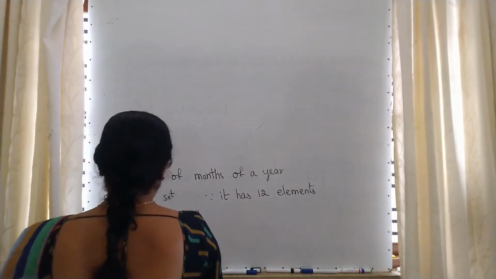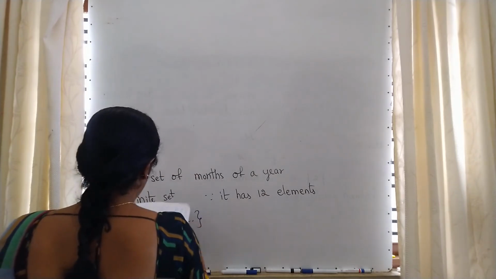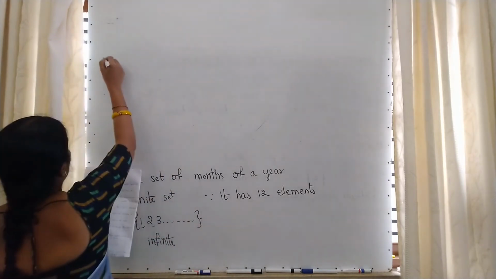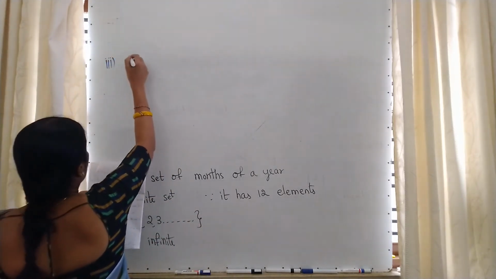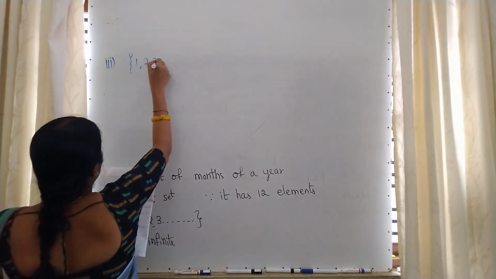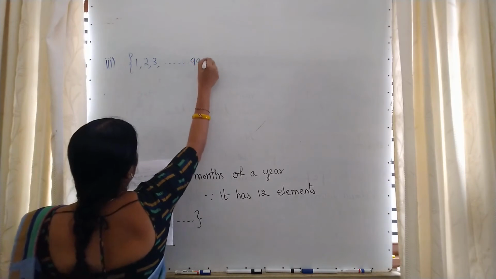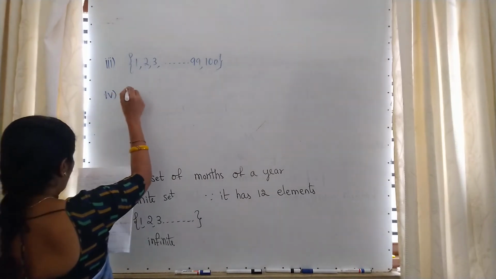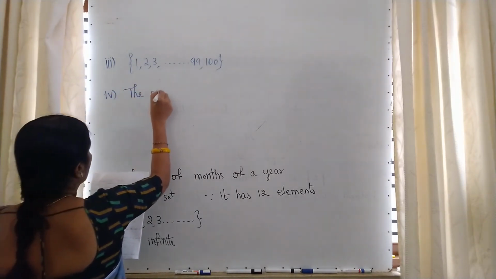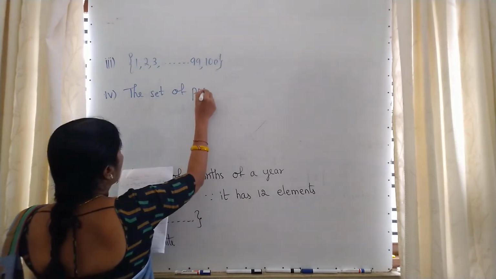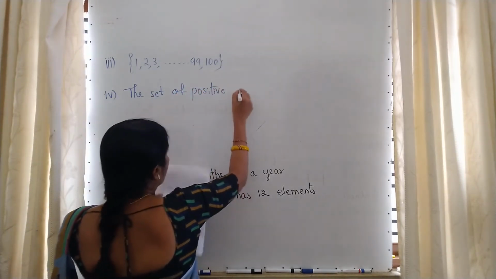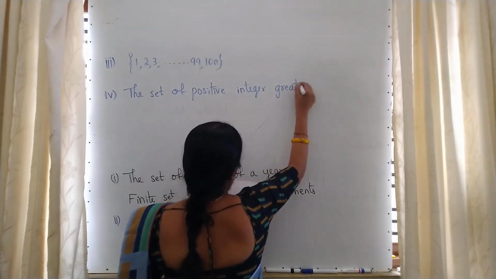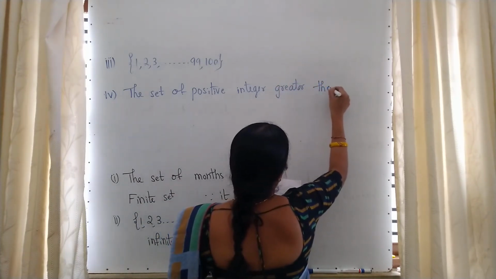Third question. Third, fourth, fifth, I will give you the assignment. This is the third one, fourth question: the set of positive integers greater than 100.